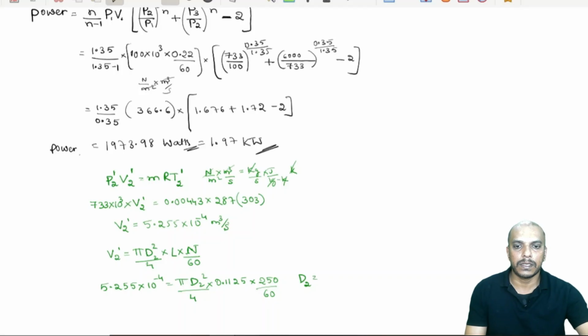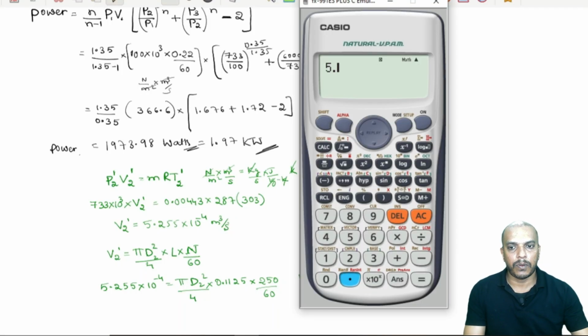Okay. Now, let us solve this. 5.255 into 10 power minus 4 equals pi into x square by 4, into 0.1125 into 250 divided by 60.